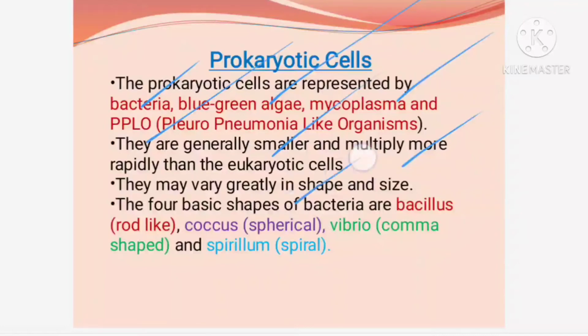And their shapes and sizes vary from organism to organism. The bacteria doesn't look like cyanobacteria, doesn't look like mycoplasma, doesn't look like pleuropneumonia like organism. You can find there is much variation from organism to organism. The size and the shape of the cells varies. Basic types of the bacterial cells we have discussed already. What are the four basic types? One is bacillus, that is rod like, coccus, which is spherical, vibrio, which is comma, and spirillum is spiral in nature. So, bacillus is rod, coccus spherical, vibrio is comma, and spirillum is spiral.